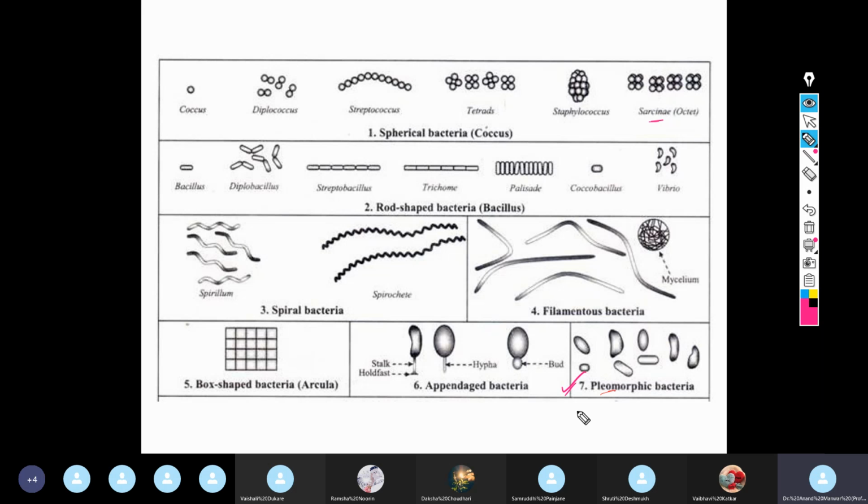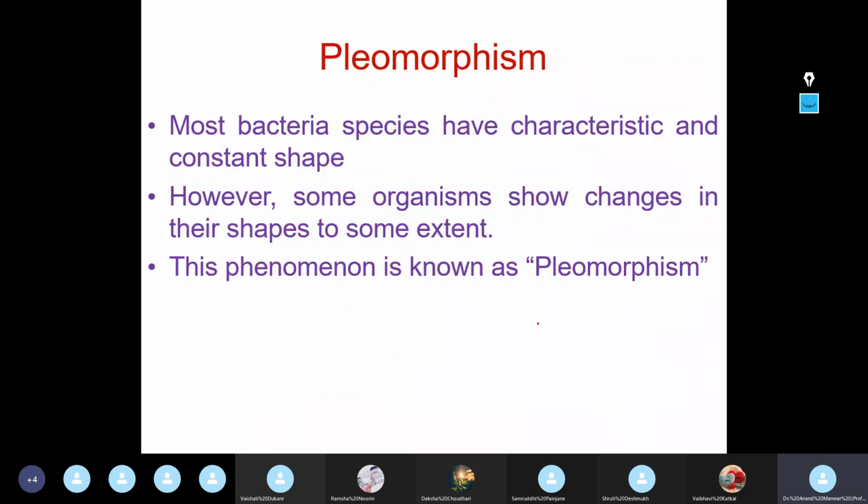Pleomorphic. Can anybody tell me what is meant by pleomorphic or pleomorphism? What is meant by pleomorphism? This is what you need to know. Let me see whether I have the slide of pleomorphism. If it is there, I will show. Yes. Now, what is pleomorphism?